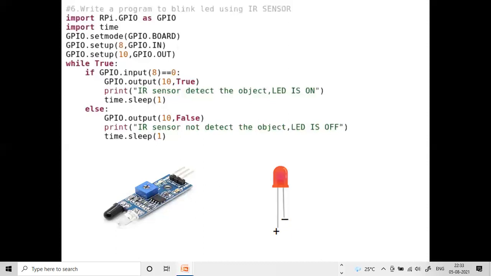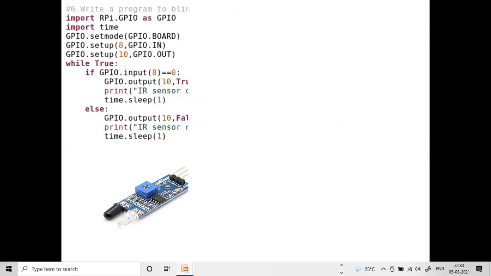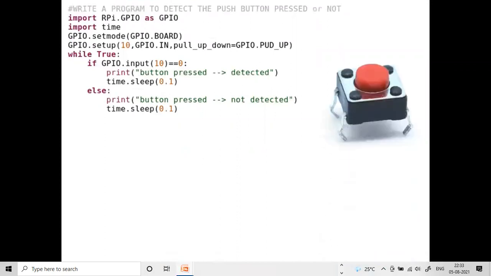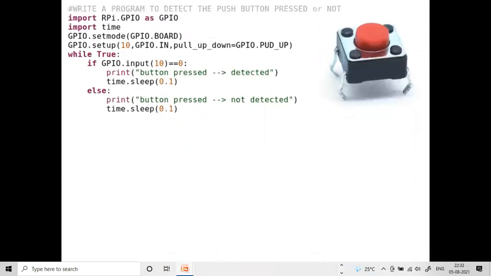So in this way, we are going to see that whenever the object is placed in front of the IR sensor, on the other side the LED is on, otherwise the LED is off. This is the program of IR sensor with LED. Next, we are going to see whether the push button is working or not. So here we are going to see whether the button is pressed or not.